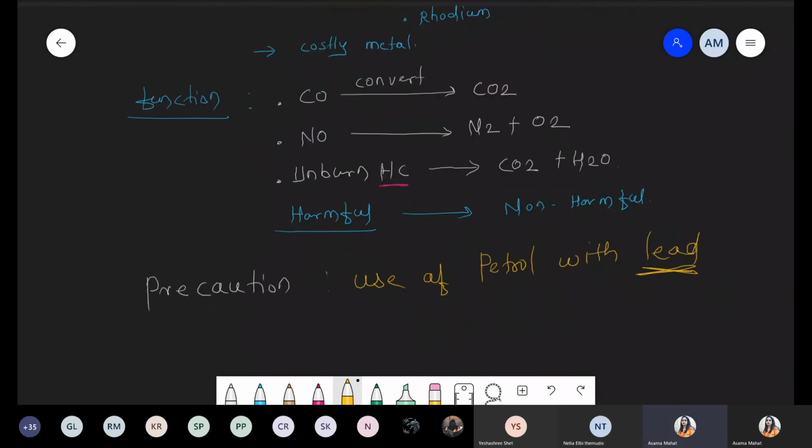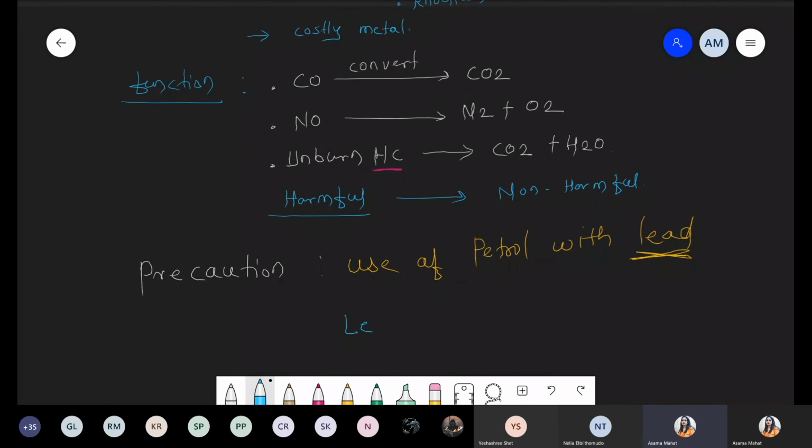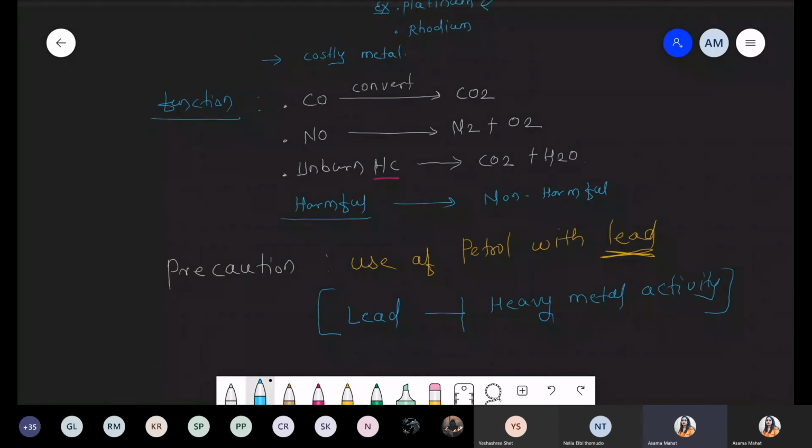Because if you are using lead-containing petrol, that lead inhibits the heavy metal's activity, so it becomes non-functional. This heavy metal is a type of catalyst, because it is doing the reactions, such as carbon monoxide being converted into carbon dioxide. So if you use petrol containing lead, it inhibits the heavy metal activity.